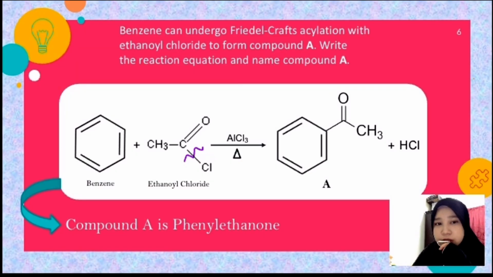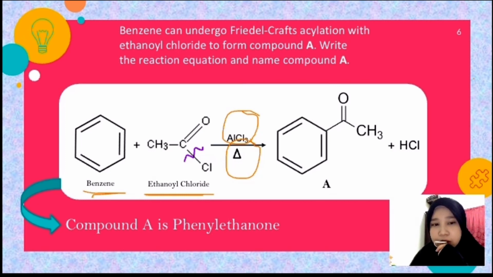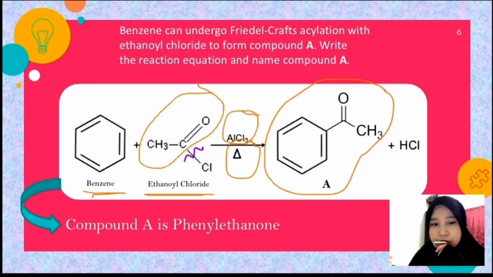Okay, so the next question is, benzene can undergo Friedel-Crafts acylation with ethanoyl chloride to form compound A. So write the reaction equation and name compound A. So benzene reacts with ethanoyl chloride in the presence of AlCl3, which is the Lewis acid catalyst, and heat. The carbon and Cl bond will be broken, and the acyl group will attach to the benzene ring and form the aromatic ketone, which is phenylethanone.